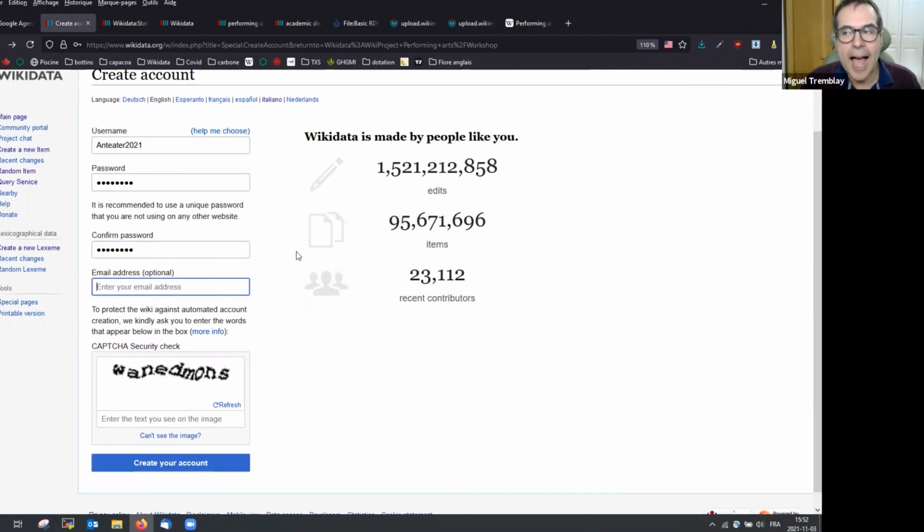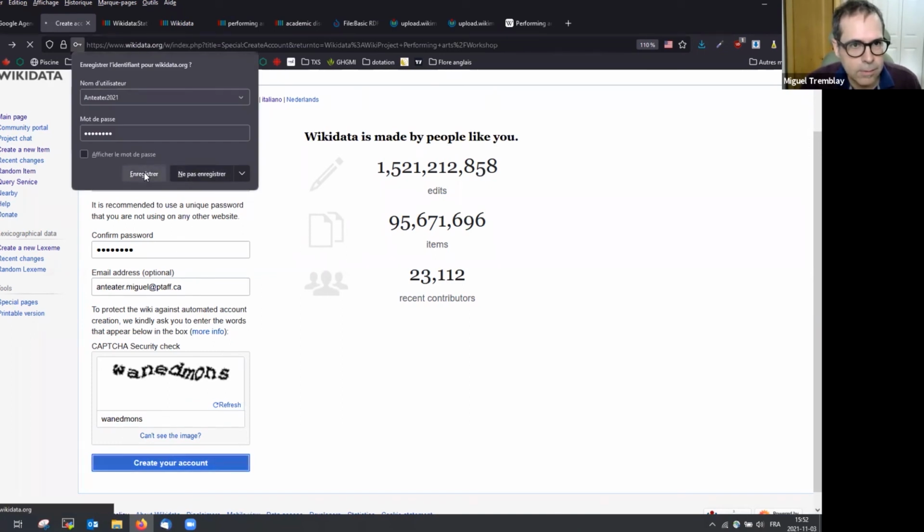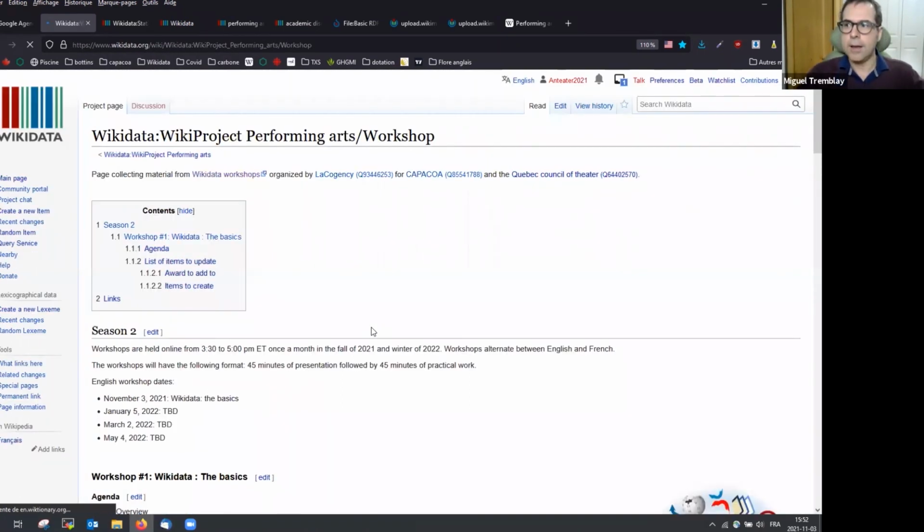Email address, optional. I do suggest that you enter an email address. That way, you will have a watch list, and when there's an edit on your watch list, you will receive an email, which is something you want if you want to monitor items on Wikidata. Don't enter my email address. Use yours and hit create account. Let's register that. Here we go.